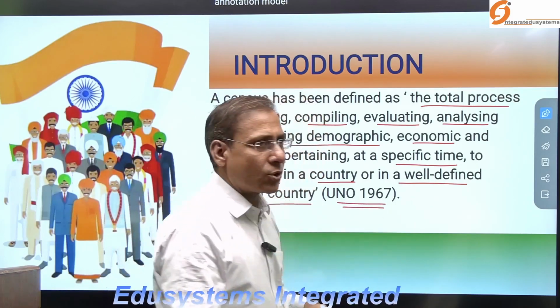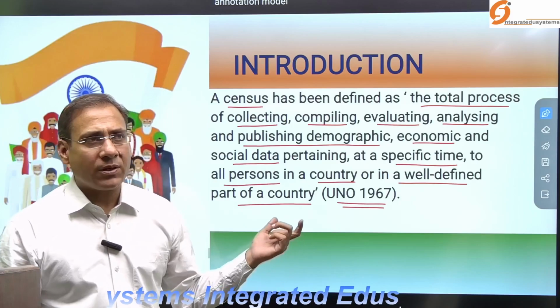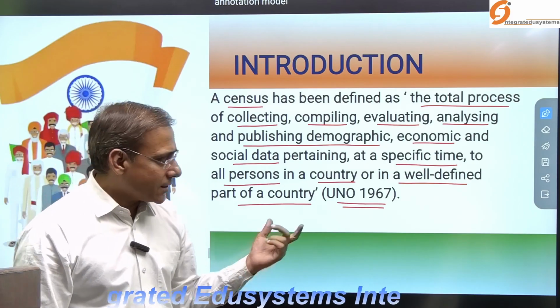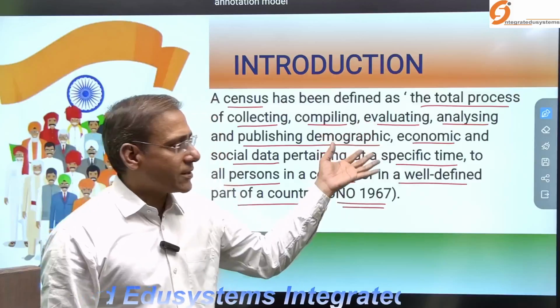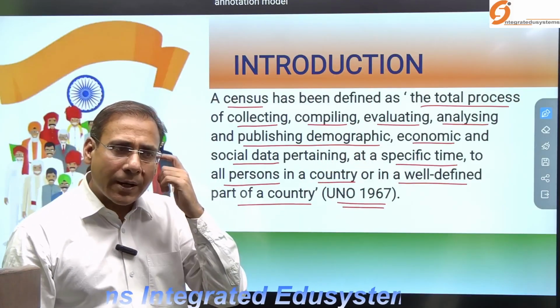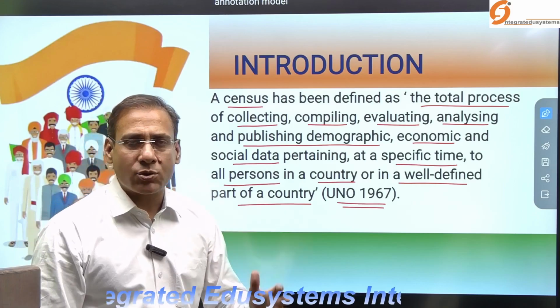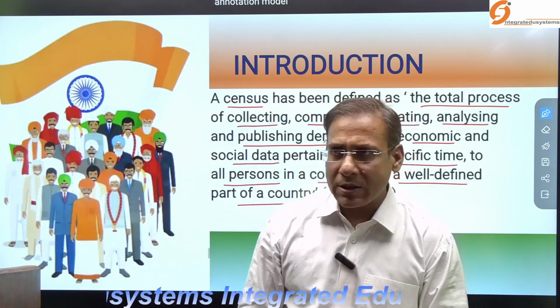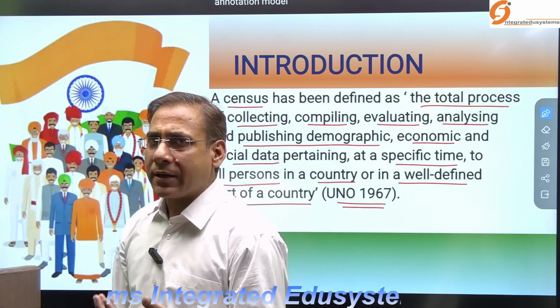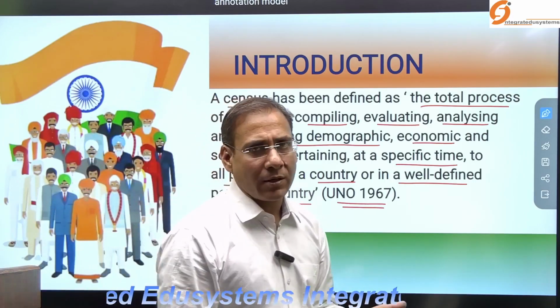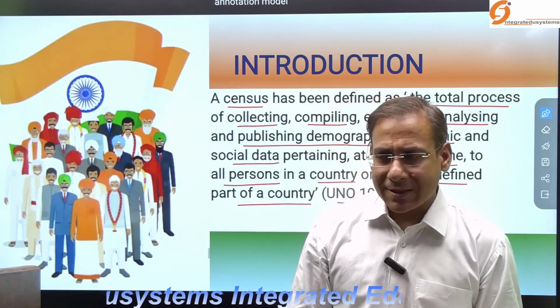So the UN gave this definition. What I have said is that it is a process in which the demographic data of the individuals of a particular geographical area is compiled, collected, and analyzed by authorities and later published in the public domain. So this is the census.